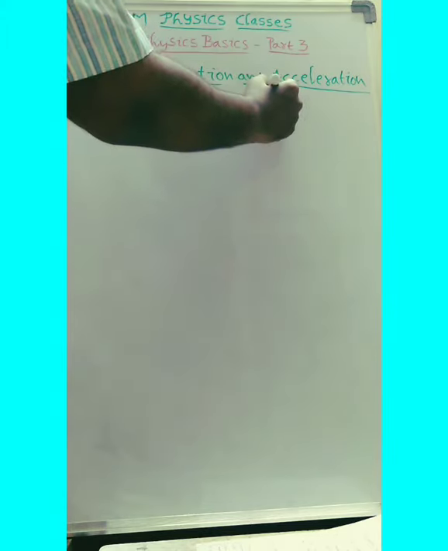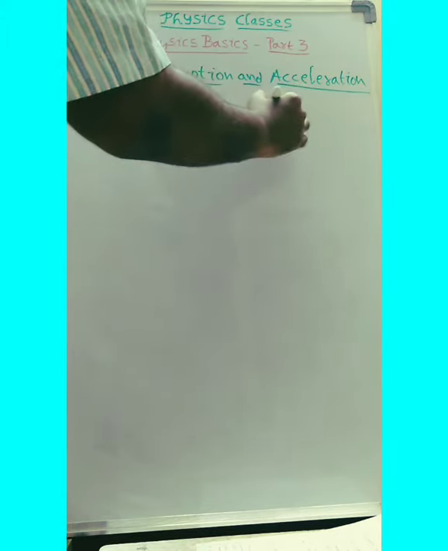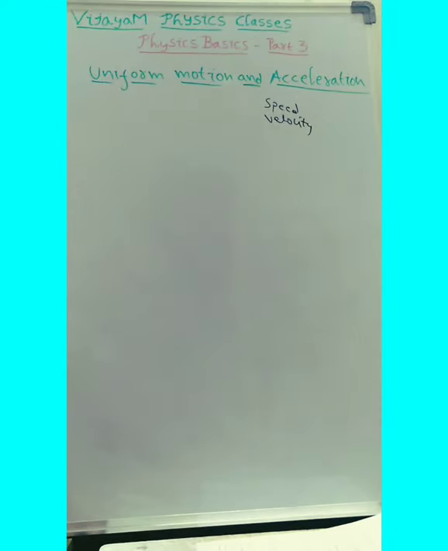See, in the last class we discussed a few points like speed, and then velocity, and then we also discussed what is called uniform speed, and also average velocity, average speed, and we did a few problems related to average speed and average velocity.